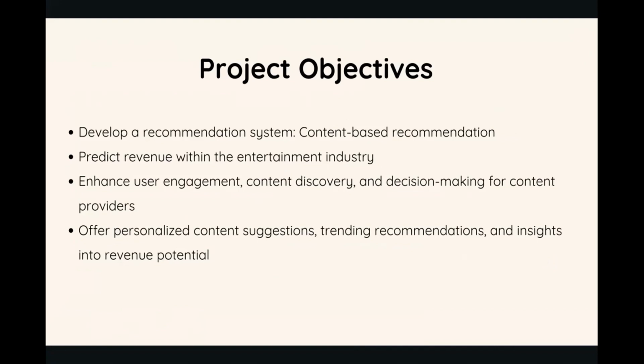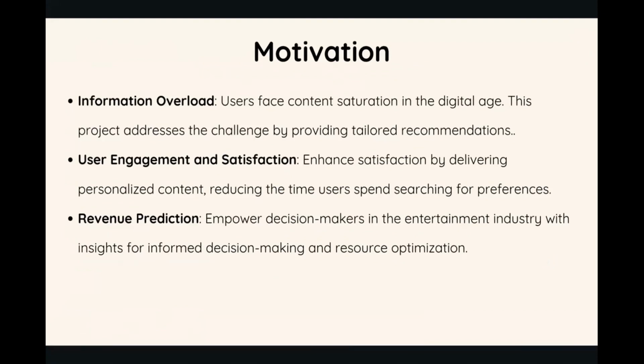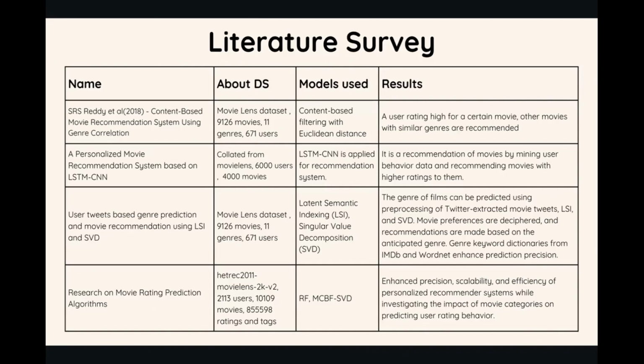The motivation behind the project stems from three key challenges. Those are information overload, user engagement and satisfaction, and revenue prediction. And our literature survey included several key studies, each contributing to the foundation of our project. We analyzed content based systems that recommend movies by genre correlation, which showed promising user ratings.